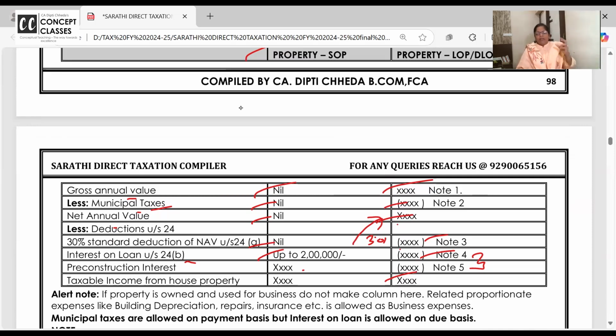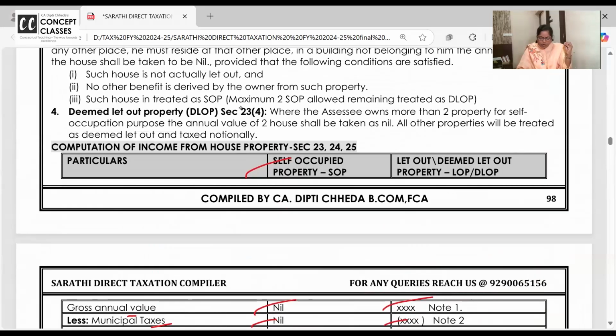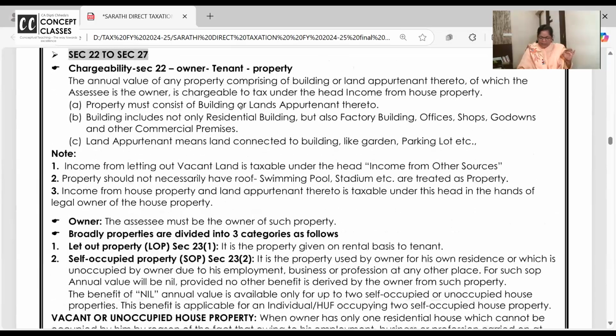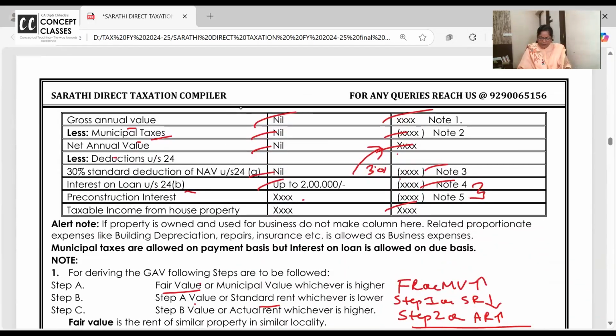Interest on loan. Whenever you take housing loan, it is for 10-12 years and you have to pay the installments. In every EMI, there's principal and interest. So whatever interest you are paying on housing loan, taken from proper bank, financial corporations, institutes, or housing finance companies and all, is allowed up to 2 lakh. I want all of you to go to your first page where you have made the format, first or second page wherever it is, and go and write over there interest on loan 2 lakhs.